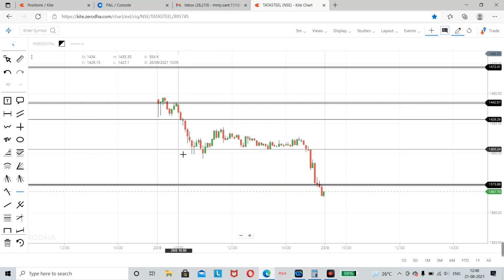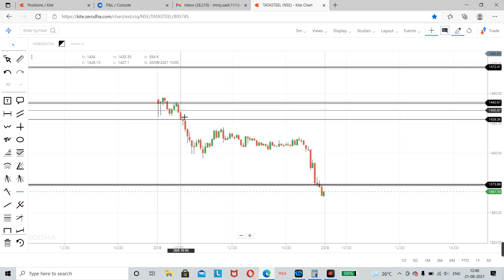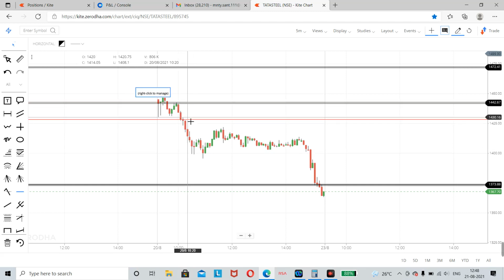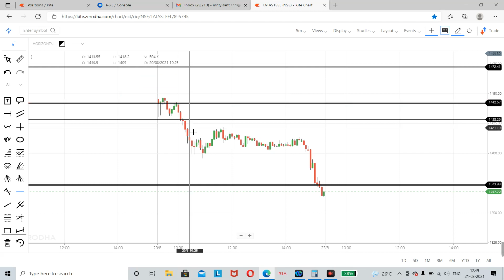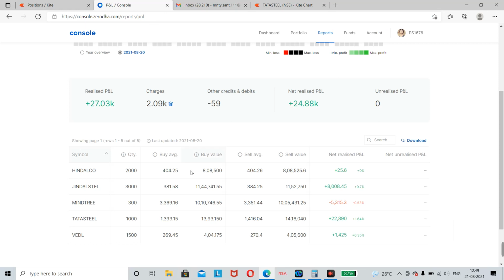That means if Tata Steel reverses from this level, it would hit my stop loss. Still I would exit cost to cost, because my first trade was successful. If the second trade, after adding extra position, reverses, I would still exit cost to cost. But fortunately it didn't happen. It kept on falling and I kept on adding position. That is how I made 22,000 profit in Tata Steel.